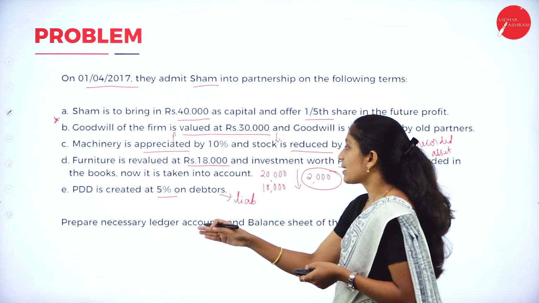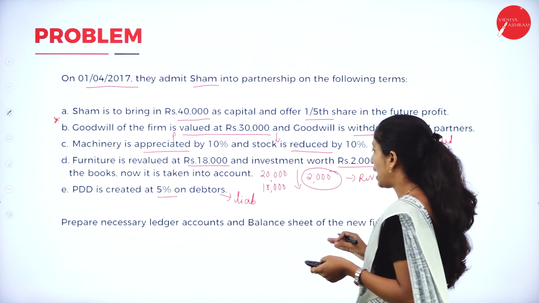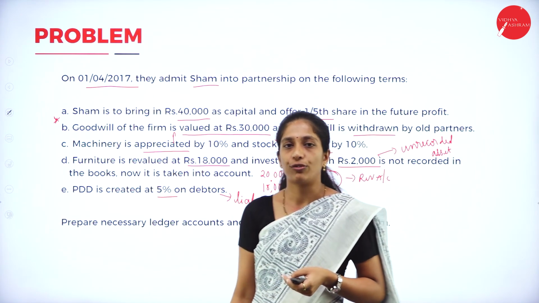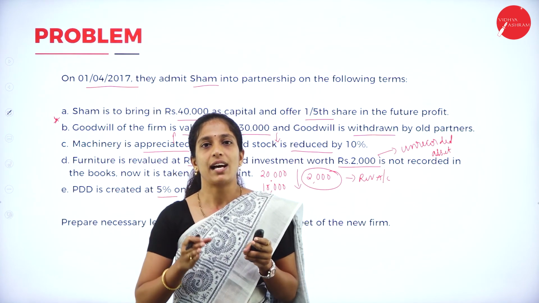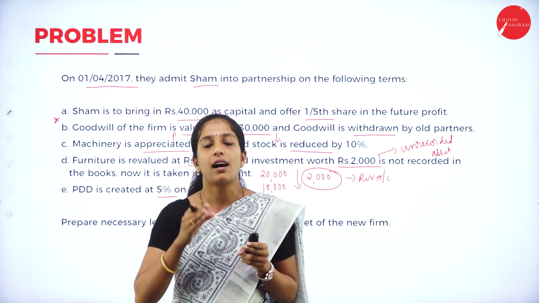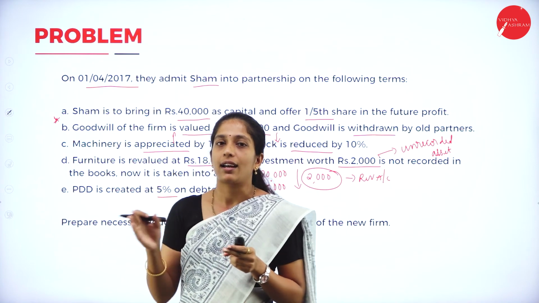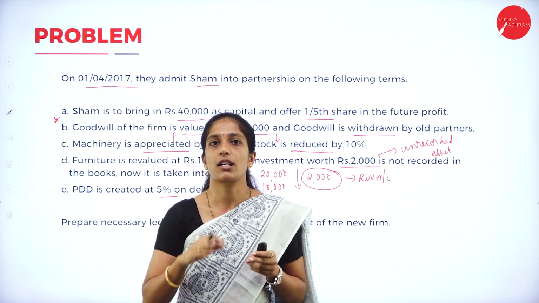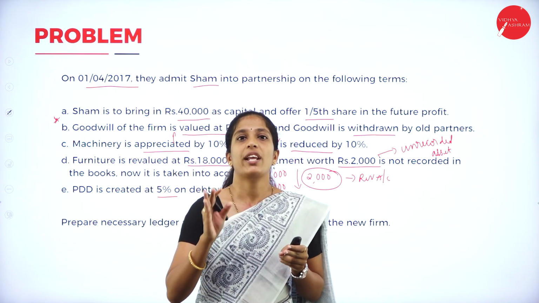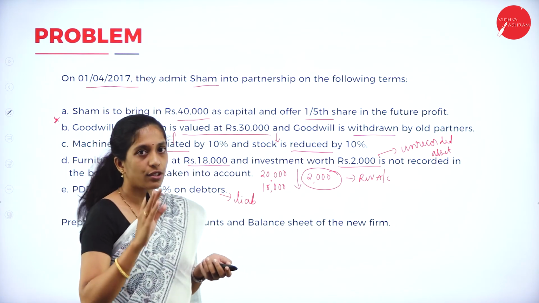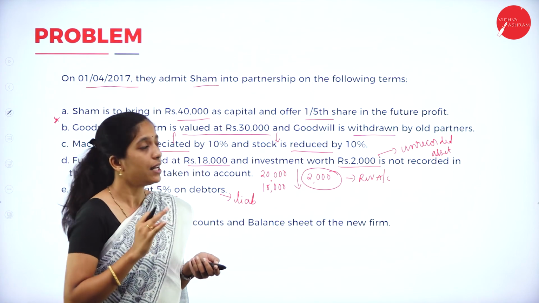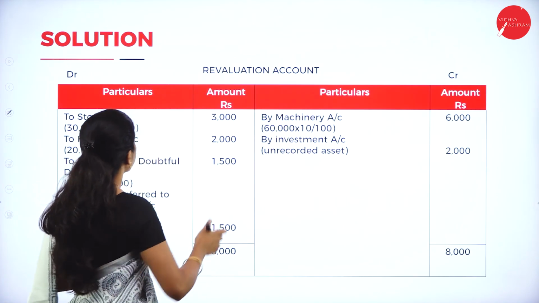Next, what have they asked? Prepare necessary ledger accounts and the balance sheet of the new firm. So we have to prepare the necessary ledger accounts. It's nothing but the revaluation account, partners capital account, bank account, and they are asking us to prepare the balance sheet also. As I told, it is a very important 15-mark question. Now go through the solution. First we shall prepare the revaluation account.